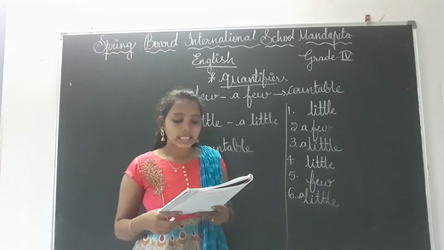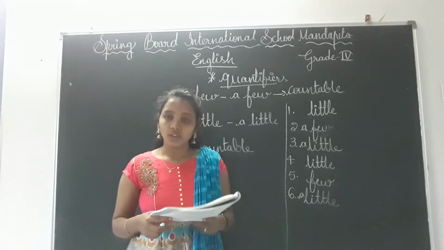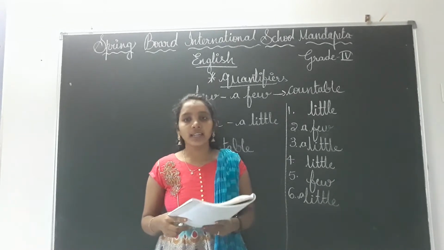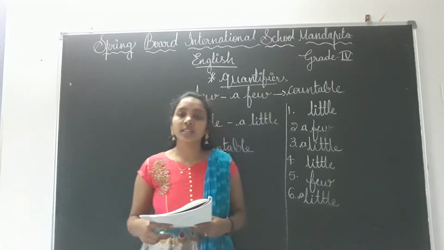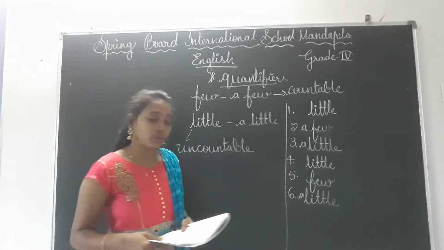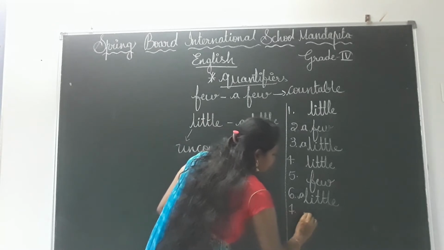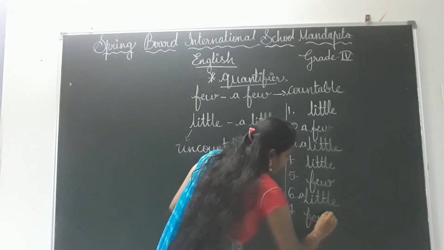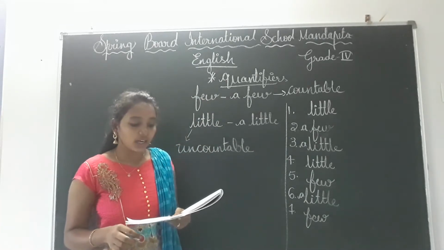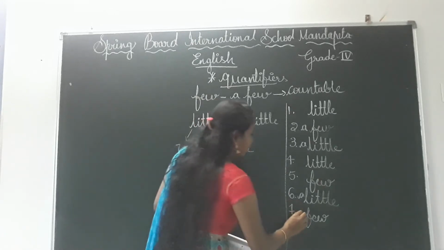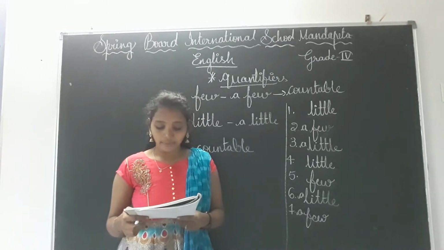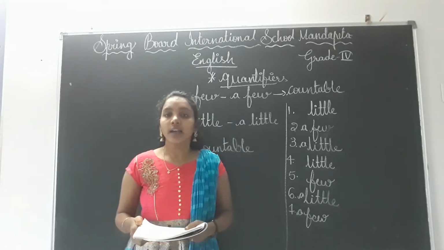And next one, see. Sandhya spent dash days in Kolkata during her vacation. Okay, Sandhya, what did she do? She spent days in Kolkata. Days means countable or uncountable, children, tell me. Countable only. Countable means we will get few. Okay, few we will get, and here Sandhya is satisfied with her vacation, they are telling. Right, that means it is enough. Okay, it is enough for Sandhya to spend the vacation in Kolkata. Okay, a few days in Kolkata during her vacation, children.